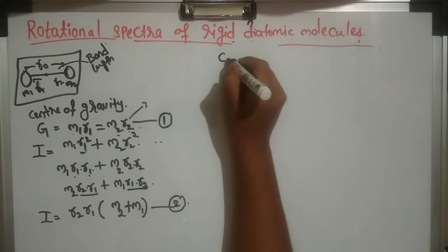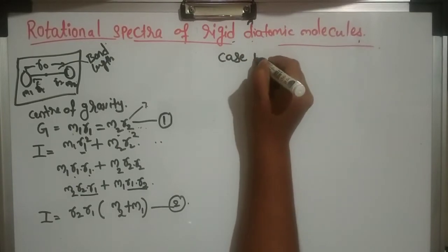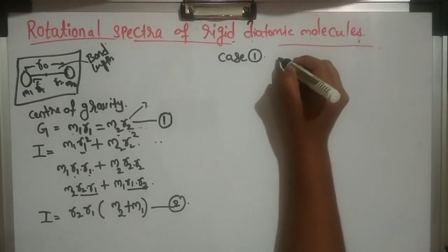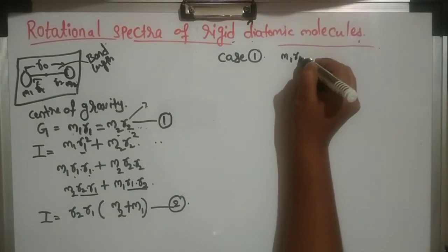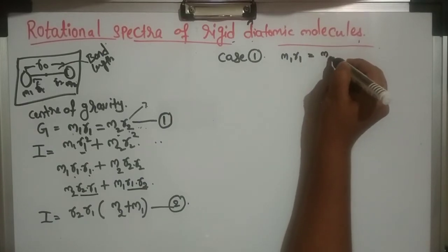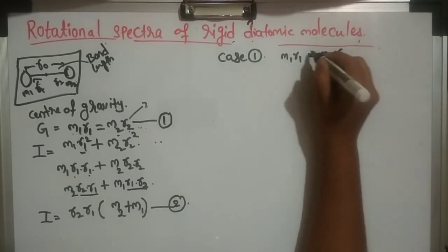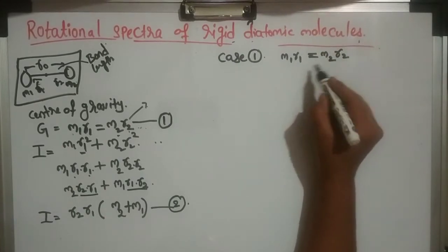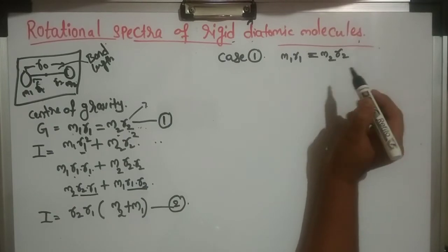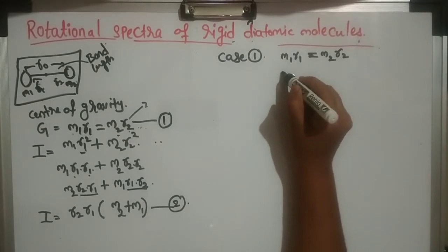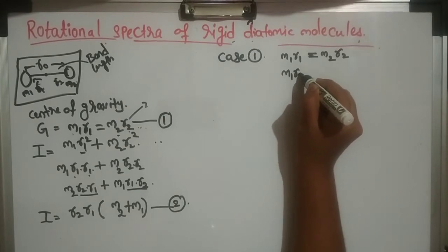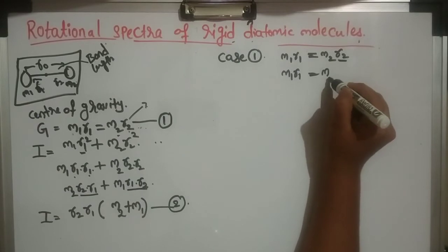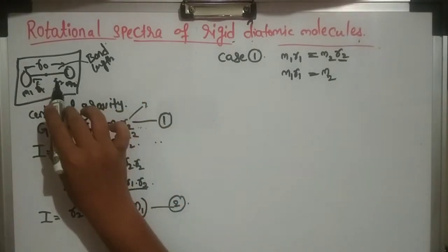Again, we have the condition m1 r1 equals m2 r2. Now we'll take it as case 1. So what we are taking here is m1 r1 equals m2 r2. This is our center of gravity condition. What will happen now? We have to redefine this equation. m1 r1, we will change the r2, and m2 will be as it is. So how can we change r2 here?